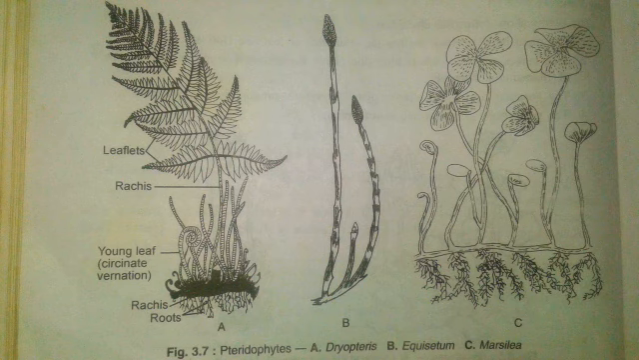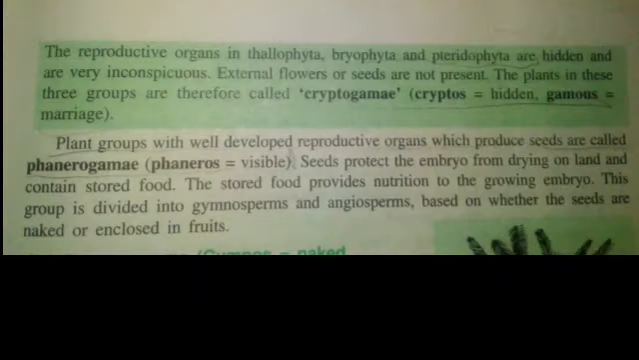Because of the presence of vascular tissue, the plant body in Pteridophytes is much bigger than in the Bryophyta. Also, Bryophyta and Pteridophyta grow best in damp sandy places, but Pteridophytes can live in more dry places or environments than the Bryophytes. The reproductive organs in Thallophyta, Bryophyta and Pteridophyta are hidden and very inconspicuous. External flowers or seeds are not present.